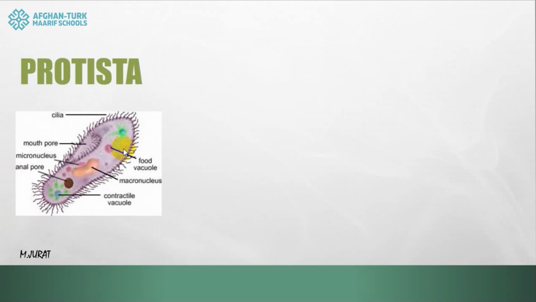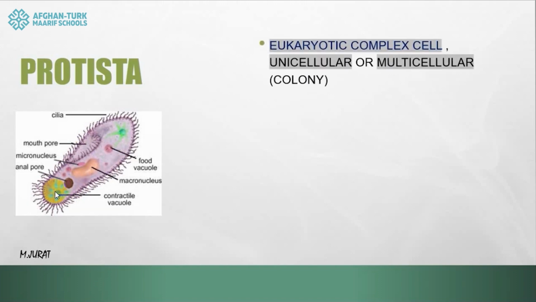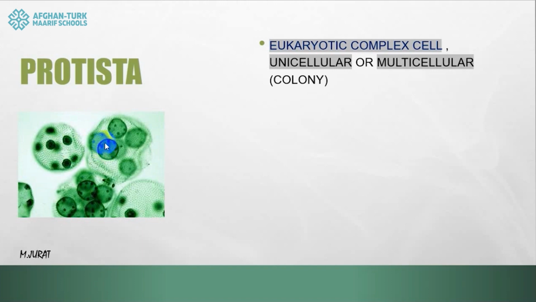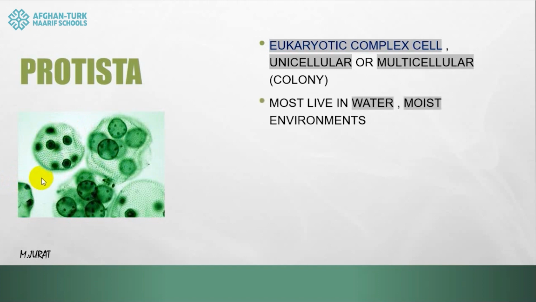Their cell type is eukaryotic. It means they have a complex cell structure with a nucleus with a cover and some other organelles. They can live as only one cell. Sometimes one cell is enough for carrying on their life processes, but sometimes they can make colonies. It means protists can live with each other. They can make a cover around them, and they can make a multicellular structure for carrying out their life. And also we can find them in water and moist places.